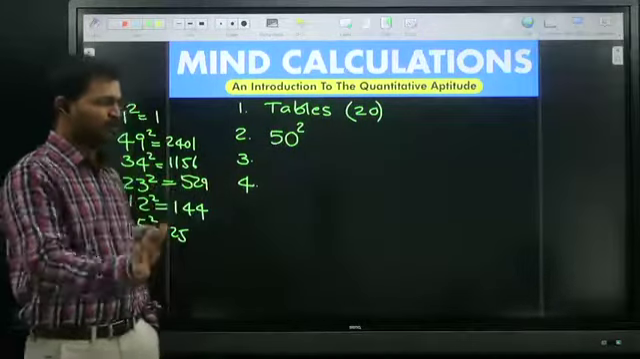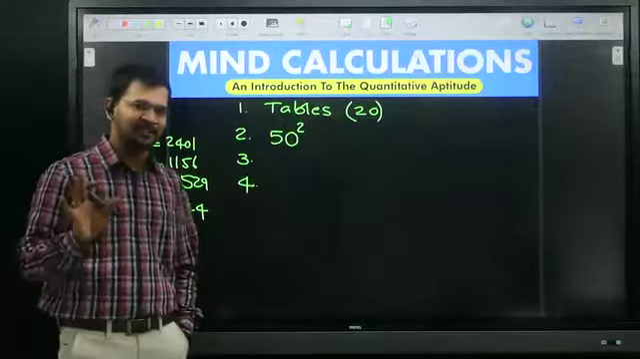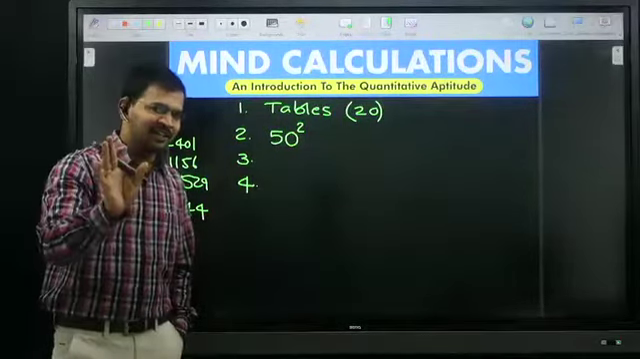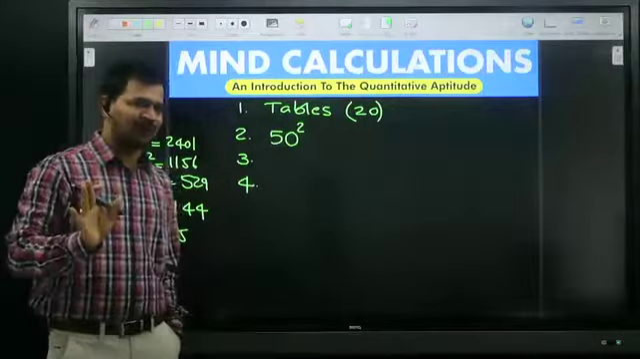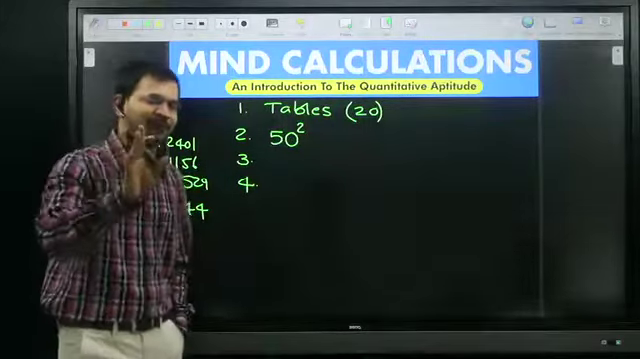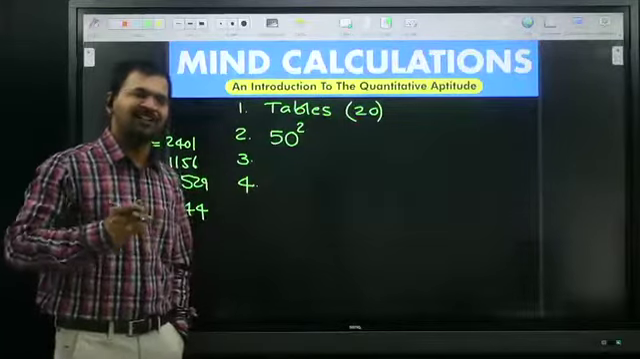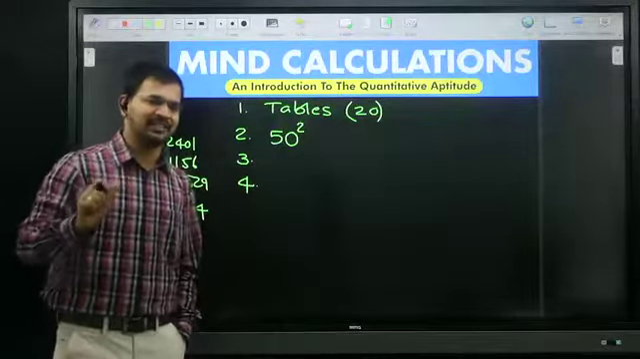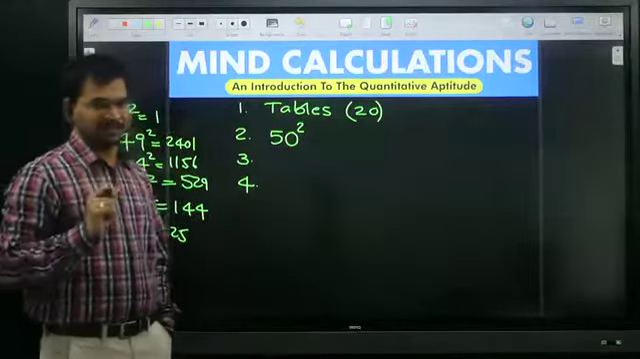If you don't know square roots, whenever you are calculating something in the exam, if you require the 34 square value and you don't know it, what do we do? 34 into 34. We don't know the 34 table, so we start with the 4 table, then the 3 table. You are doing some circus. That is the reason I am saying this.